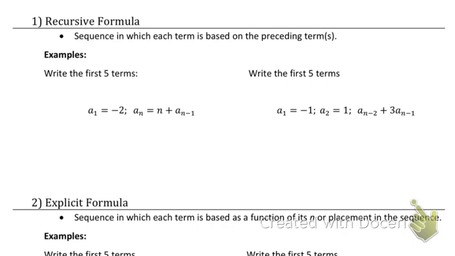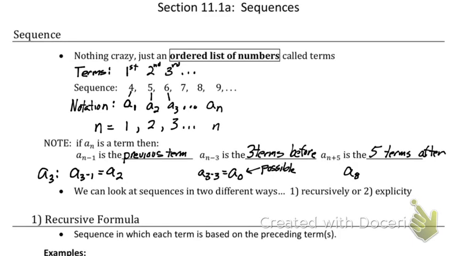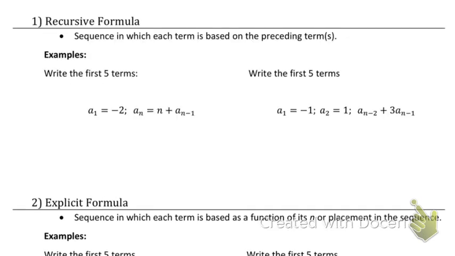So you must know all of the terms before the term that you're looking for. In other words, if I'm looking for the 100th term in this sequence, you would have to know all 99 numbers before it. So recursive can get very time-consuming because you have to do every single step.